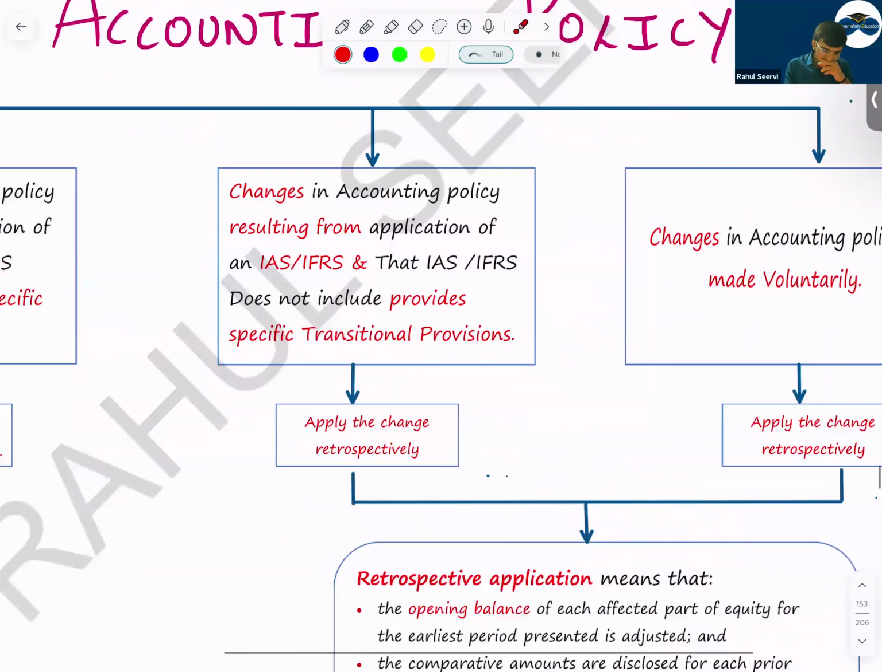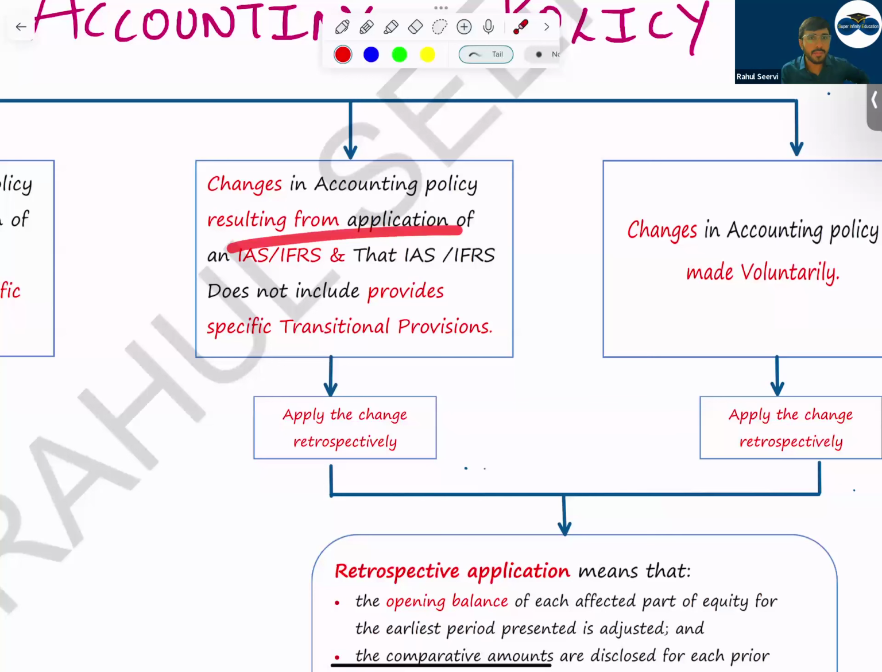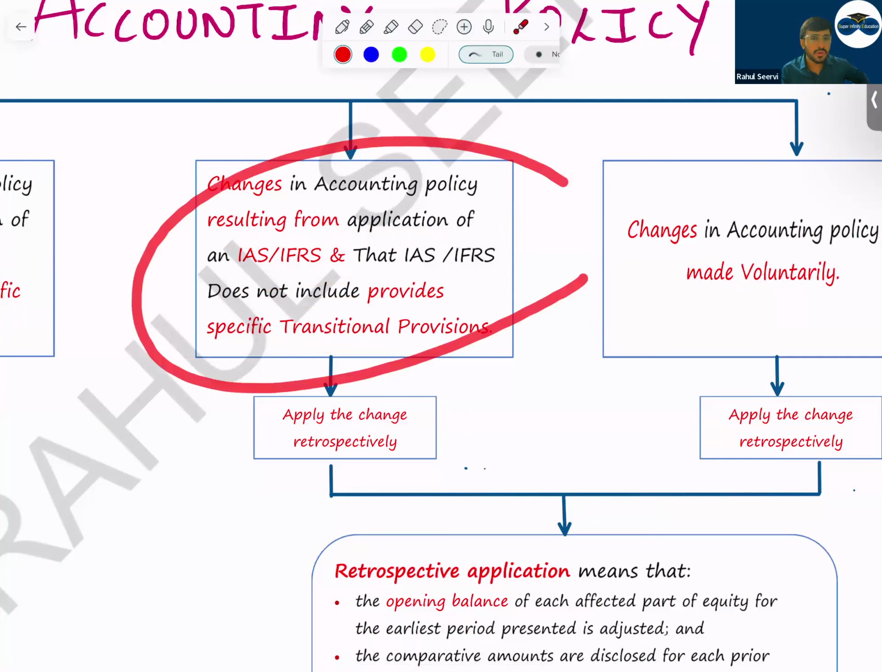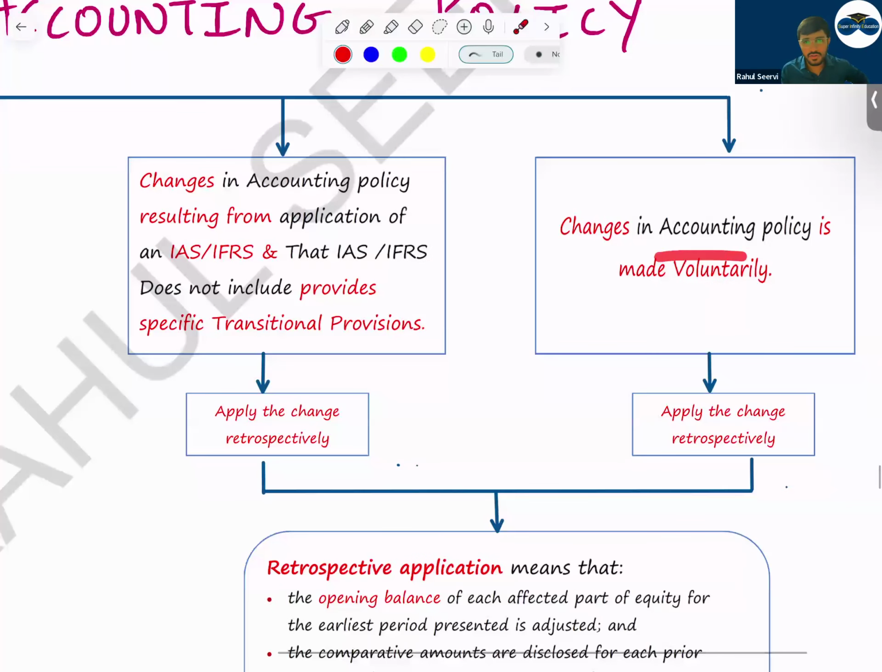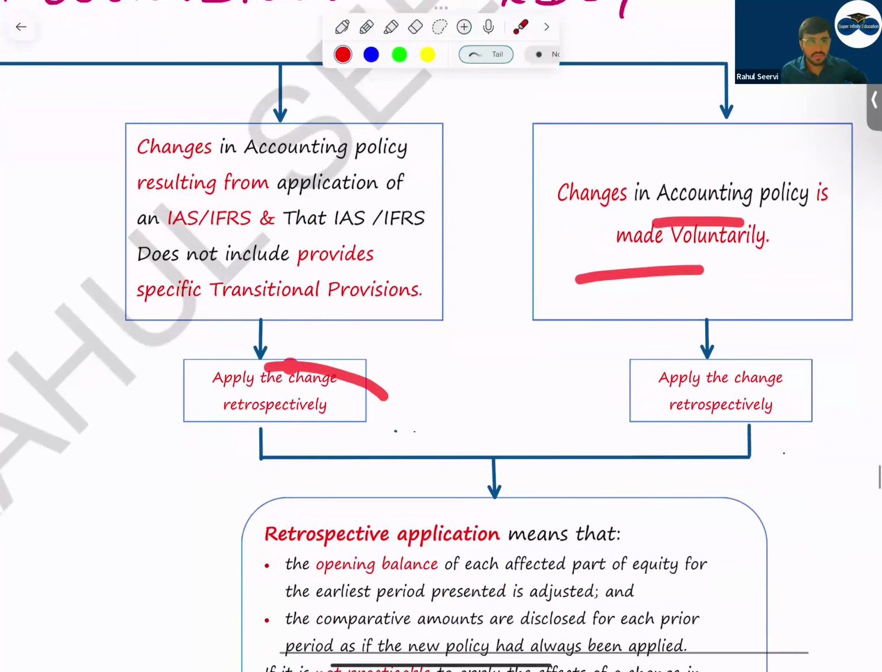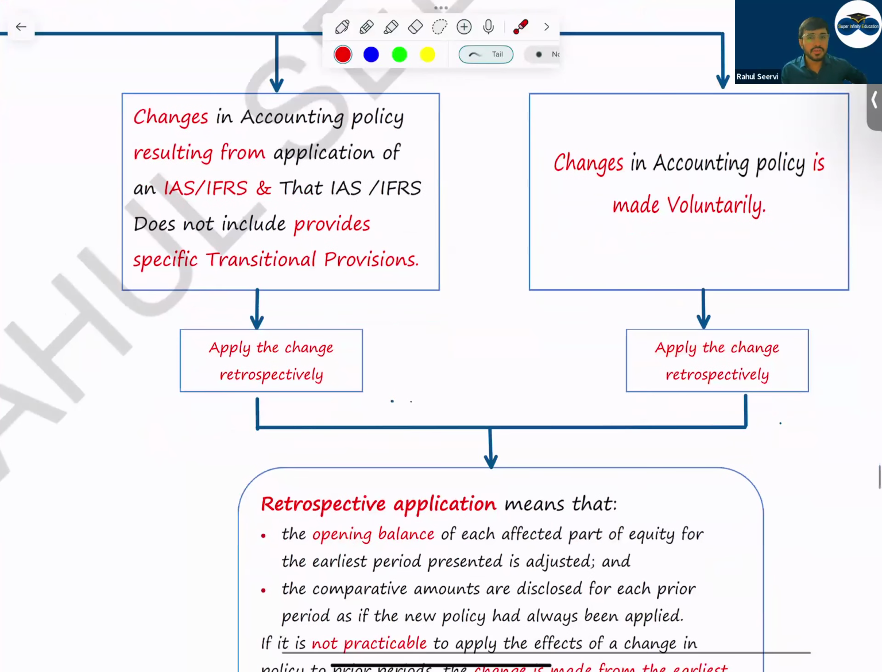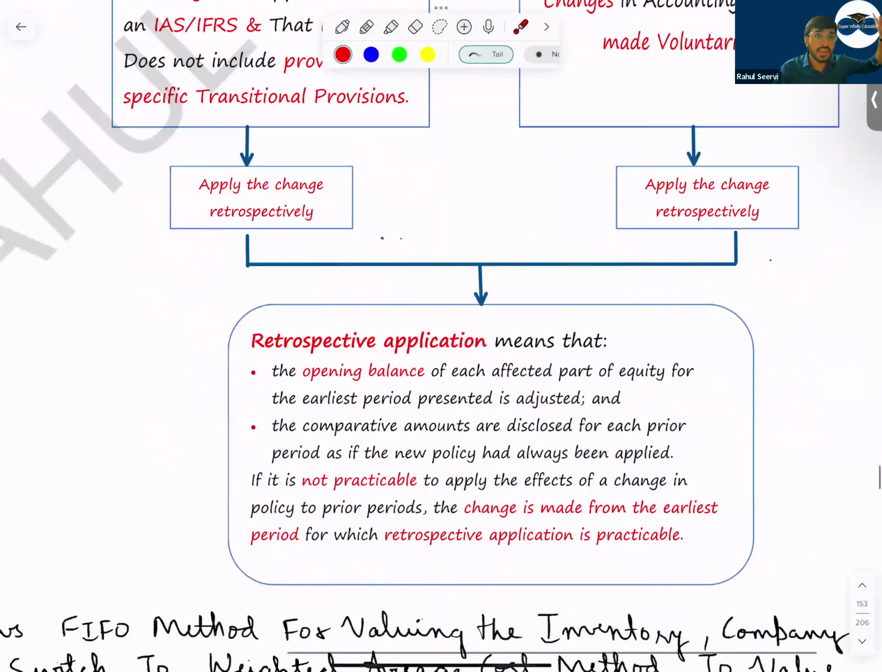Next one, changes in accounting policy resulting from application of IAS and IFRS that does not provide specific transitional provision. In that case, if they are not providing some transitional provision, if they're not providing some guidance, you will come to IAS 8, and change in accounting policy is made voluntarily. In that case, we follow retrospective treatment. Retrospective treatment basically means what? You should do the adjustment from the day one when you started the business, or from the day when you purchased the asset. Now, normally see in your IAS 16, we follow cost and revaluation model.